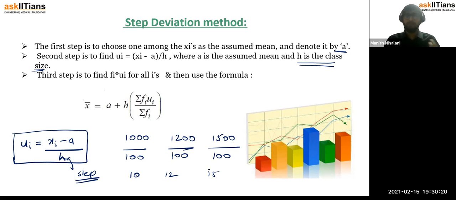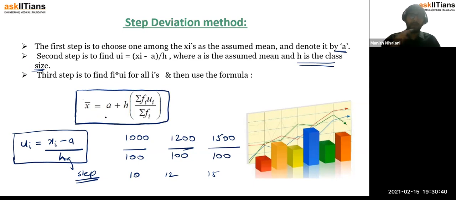Because the answer will not change. And in the final formula for mean, you'll remember when we studied the assumed mean method, we were subtracting a from every observation for the deviation, and in the end formula we added that a.